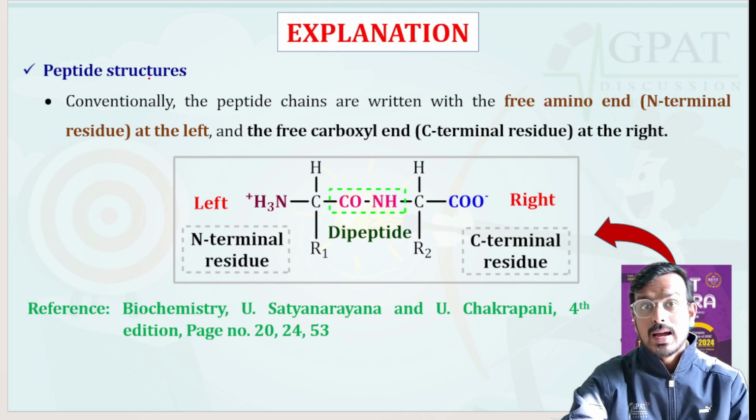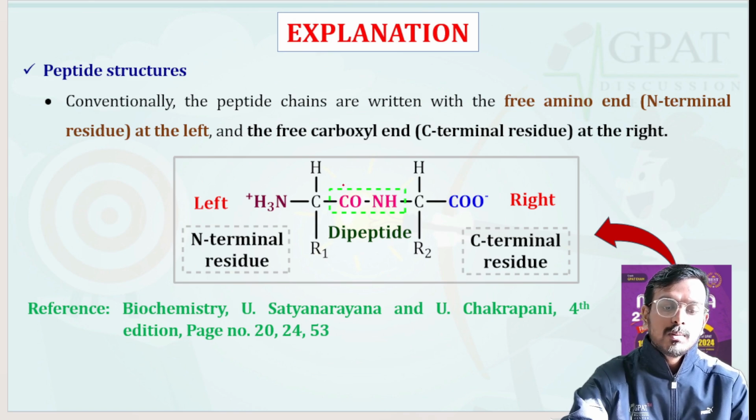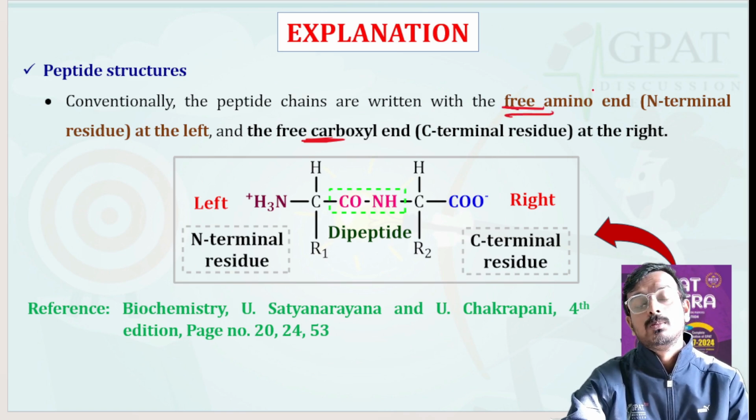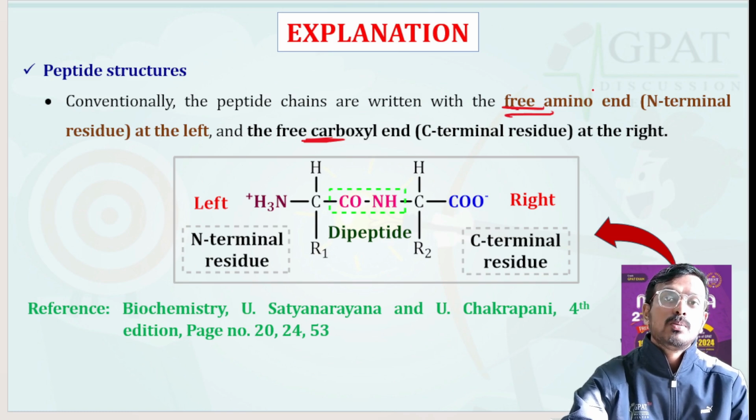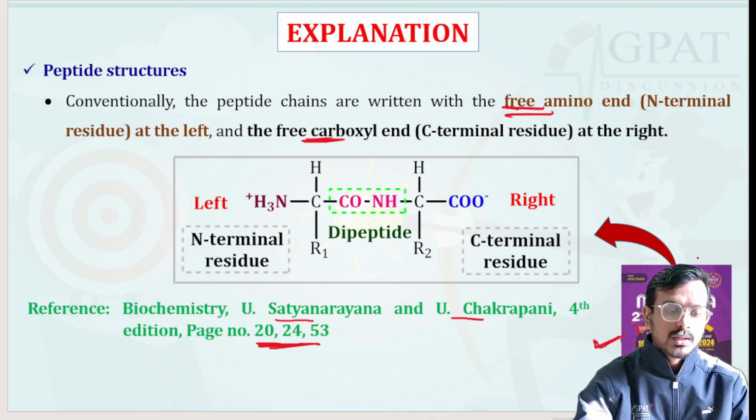A question can be asked of how this peptide structure is formed. Please remember, the peptide bond is formed by the fusion of the carboxylic group and the amino group. This is also an important question that can be asked: the formation of a peptide bond in a protein is due to fusion of the carboxylic group and amino group. The reference has been taken from the biochemistry book by U. Satyanarayana and U. Chakrapani, fourth edition, page number 2024-53. Also, these things are present in your GPAT Mantra book, which is available in our GDC Classes app. You can purchase that book.